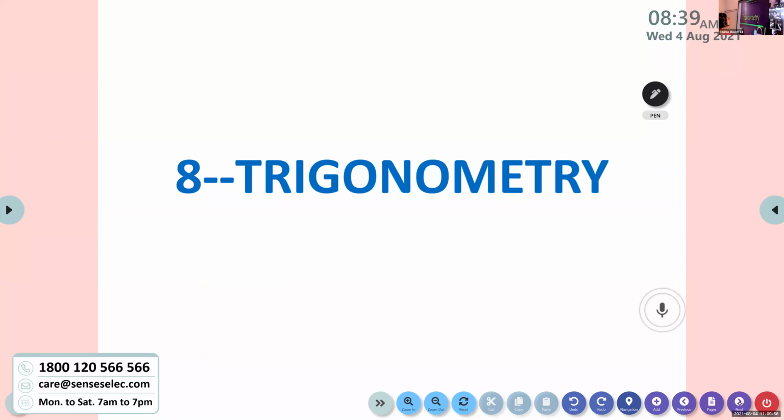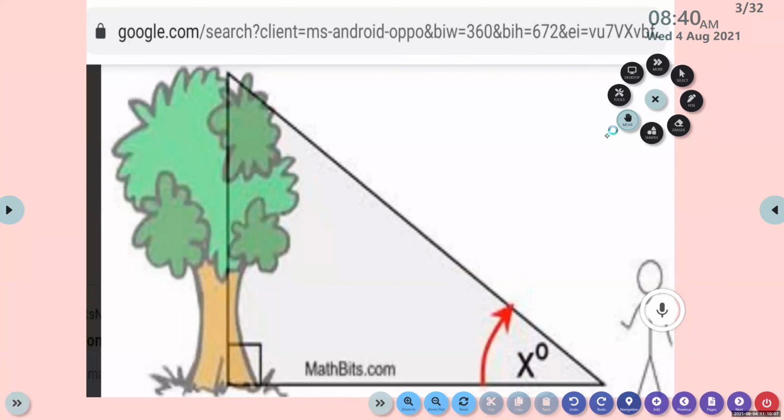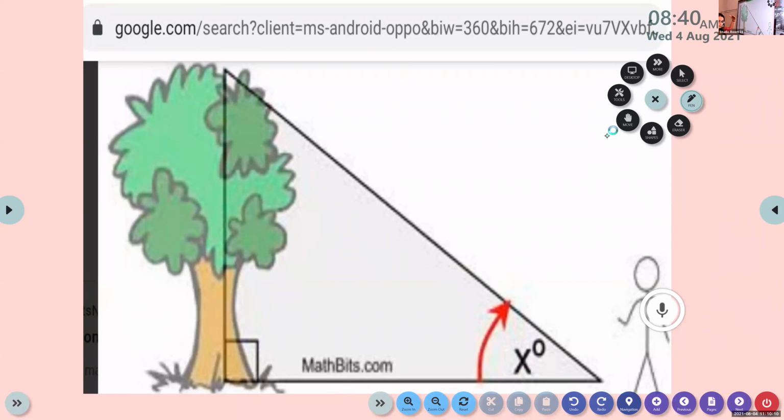See, trigonometry is basically used to find the heights and distances of taller trees, taller buildings, very large mountains, or the distance of a ship from the shore, the distance from the sun, or the distance from earth to the moon or other planets.